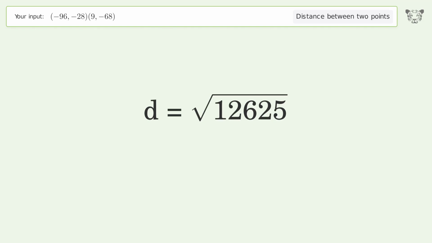And so the distance between the 2 points is the square root of 12,625 or 112.361.